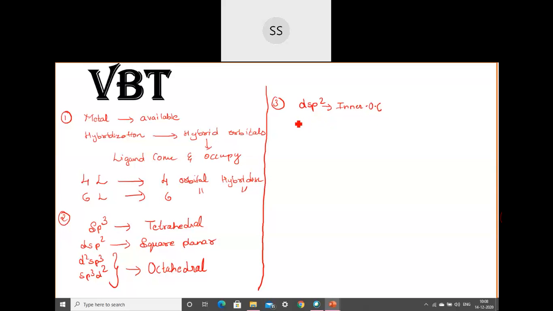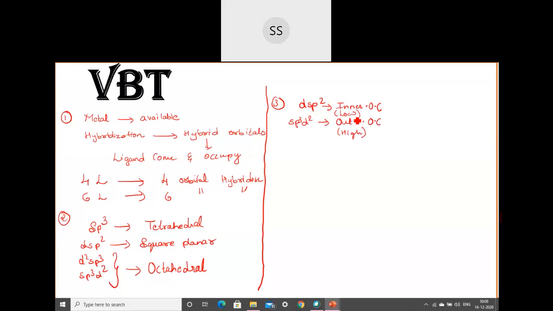Suppose the d orbital you're getting is outside, like sp3d2, in this case you can see the last d orbital has been occupied, then they are called outer orbital complex. That you can identify from here. And inner orbital complex is also called low spin complex. Outer orbital complex is called high spin complex. These are called low spin and the outer one is called high spin complex.